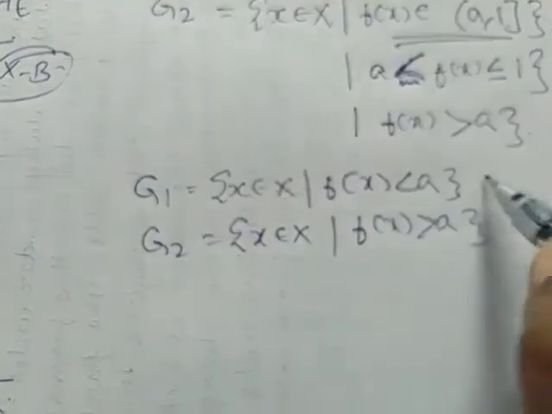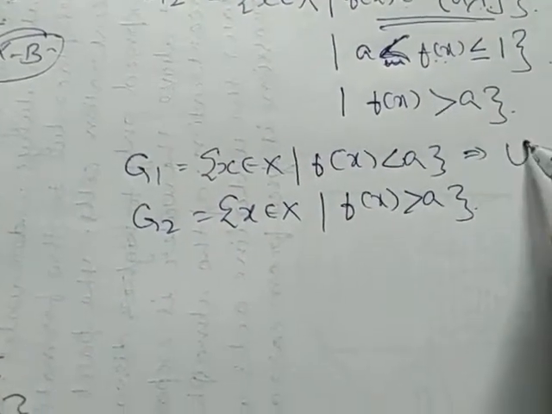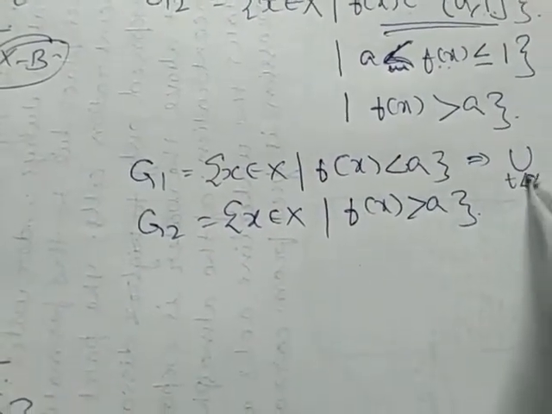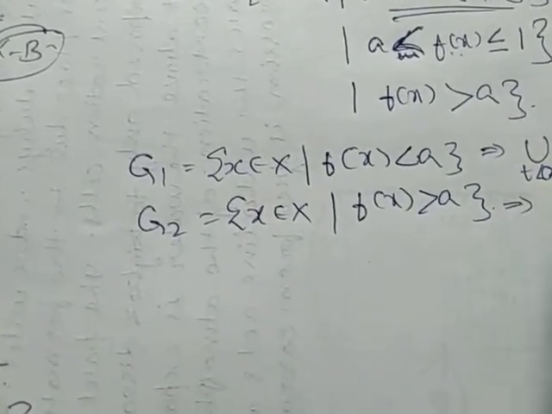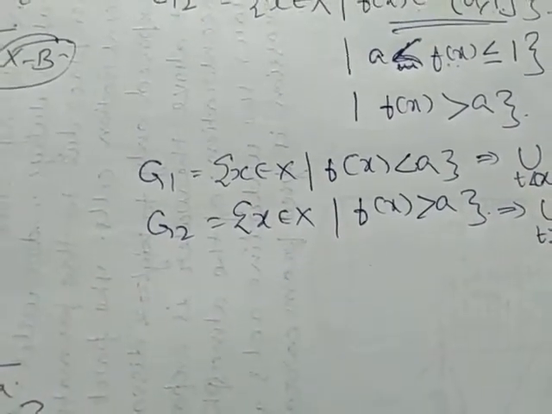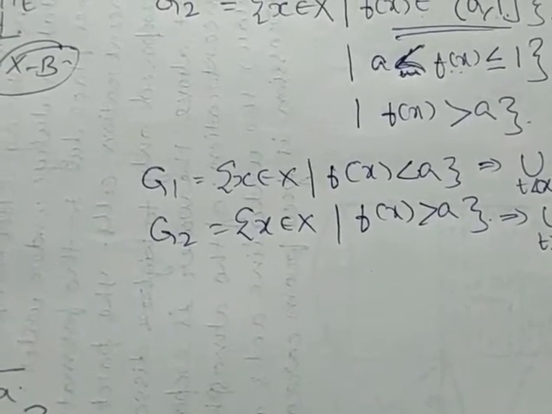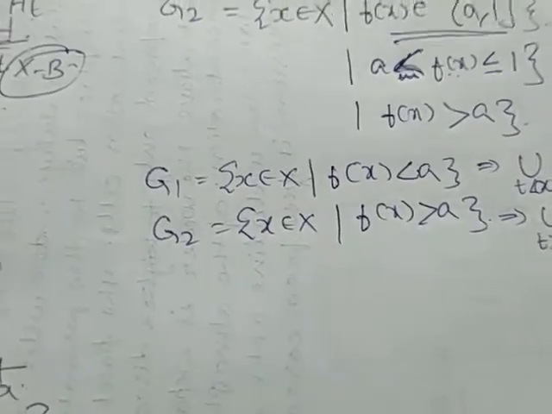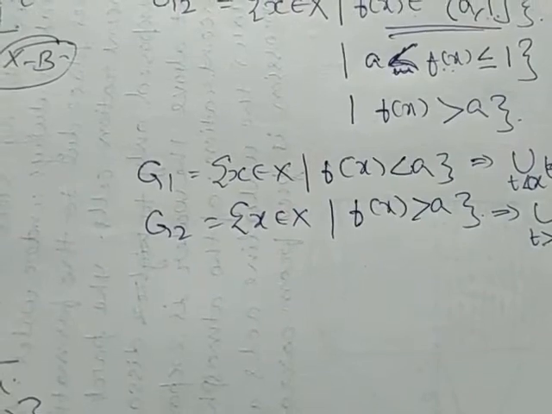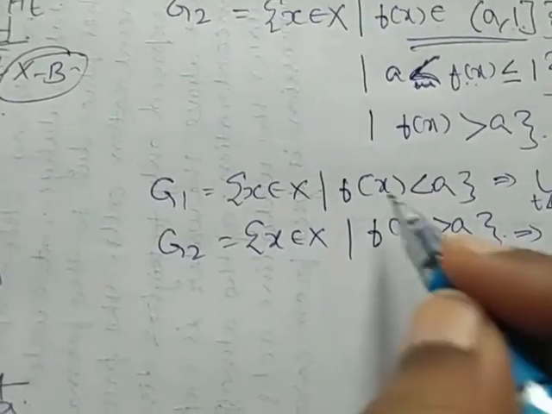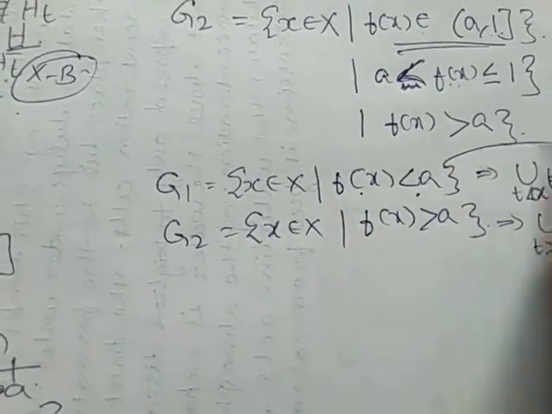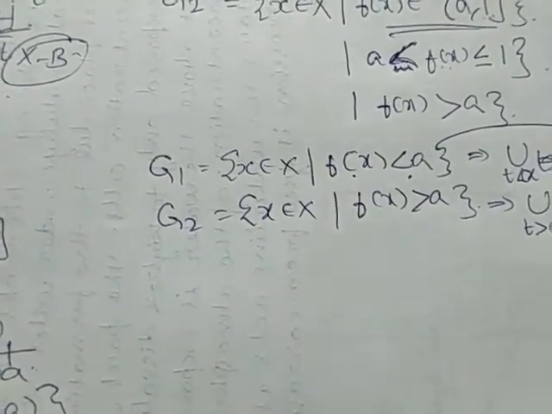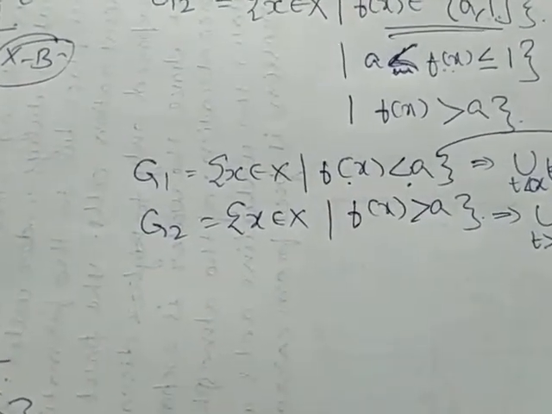So this implies G1 is the union of t less than a of ht, and G2 is the union of t greater than a of ht closure, whole dash. So whenever f of x less than a, this implies x belongs to ht for some t less than alpha.